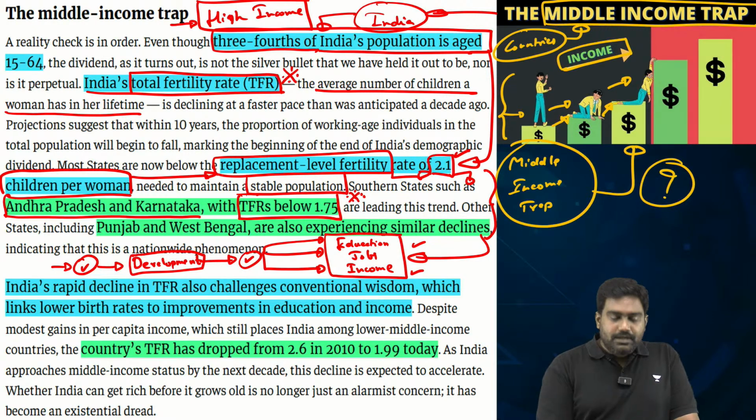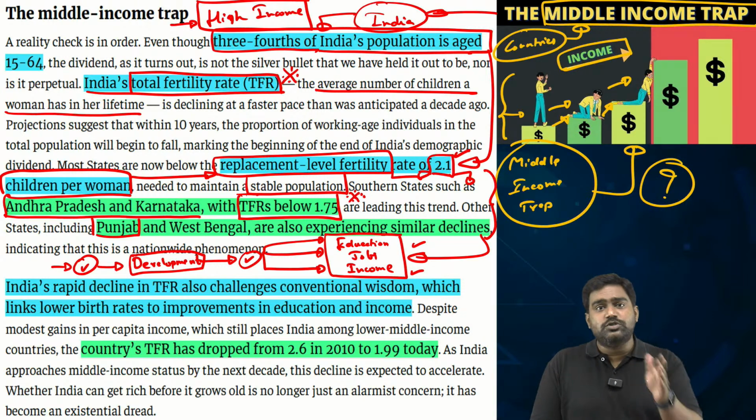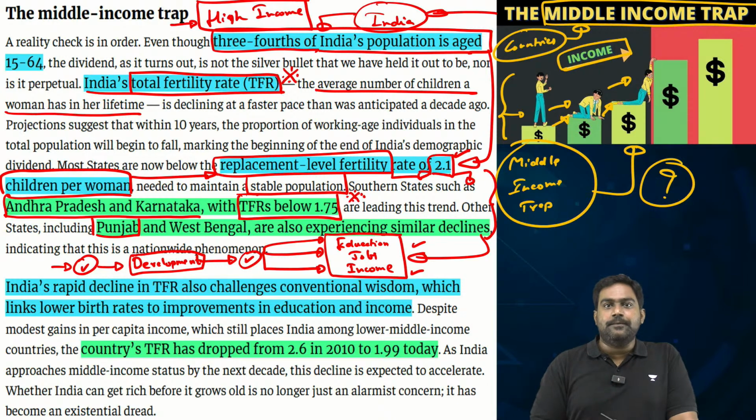However, we are seeing a disturbing trend even in states like Punjab. Punjab is struggling with developmental problems. It's not that Punjab is very well developed or has high levels of income. No. Despite having developmental problems, Punjab is also witnessing a falling birth rate. So this is an anomaly that we are witnessing in Indian society.